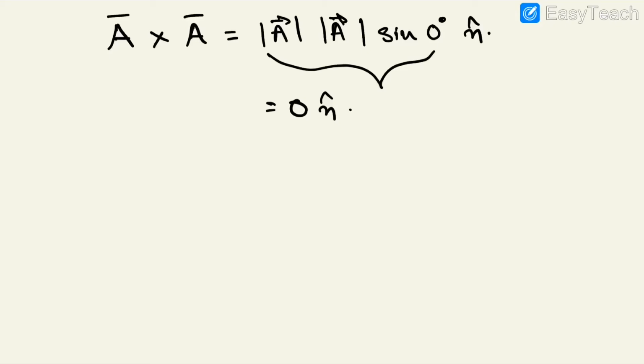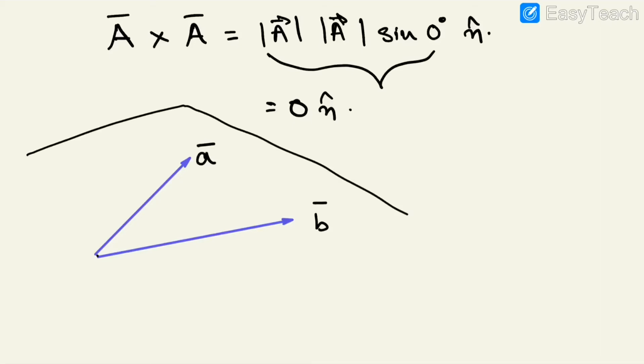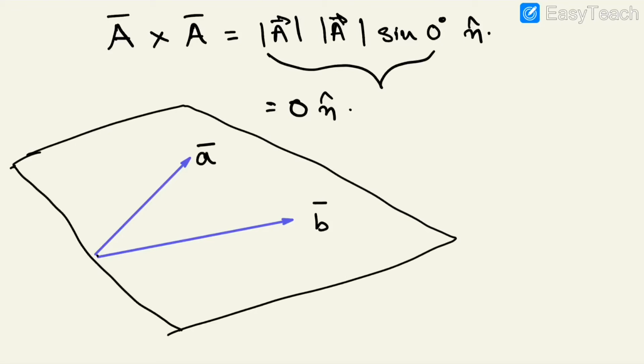Now when you are thinking of, let me draw two vectors first. When you are thinking of two different distinct vectors, A vector and B vector, these two vectors can lie in a specific plane.